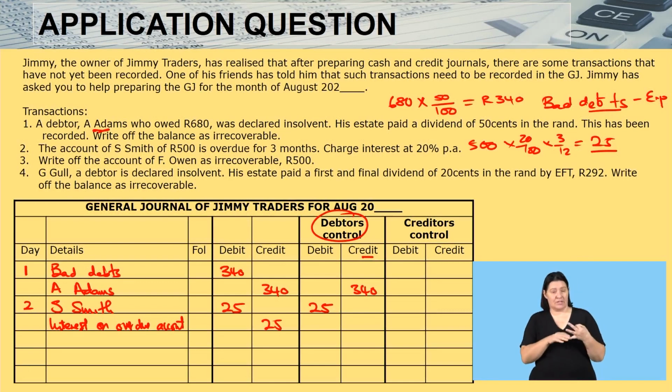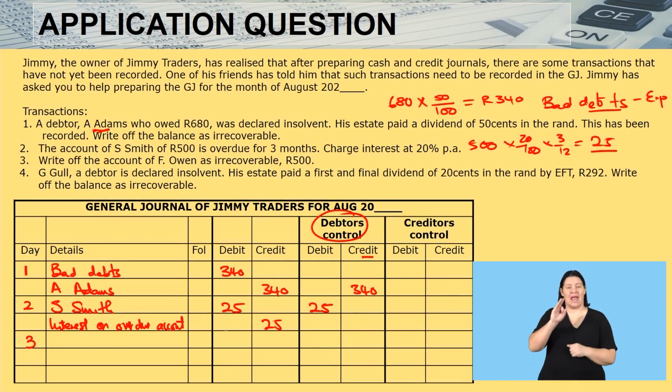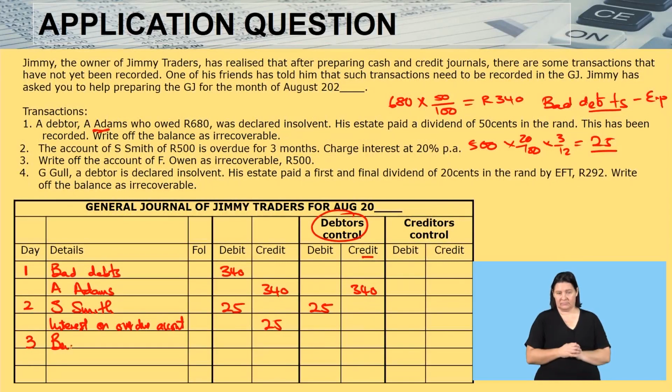Let's quickly go to the next one, which is the third one. Write off the account of F. Owen as irrecoverable, 500. I'll come here and then I'll say, if I'm writing off an account of F. Owen, it means I'm recording bad debts. I'm going to have bad debt, okay? And remember, this is an expense.